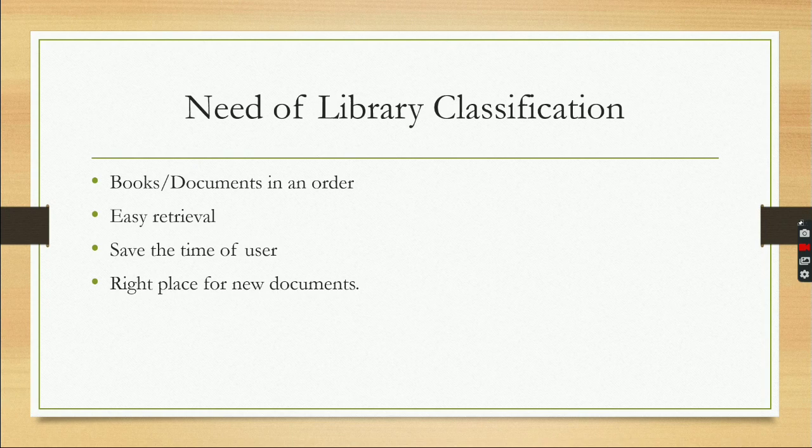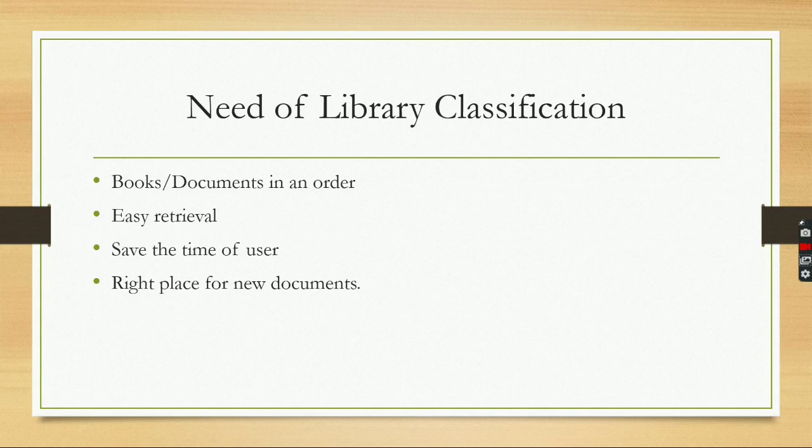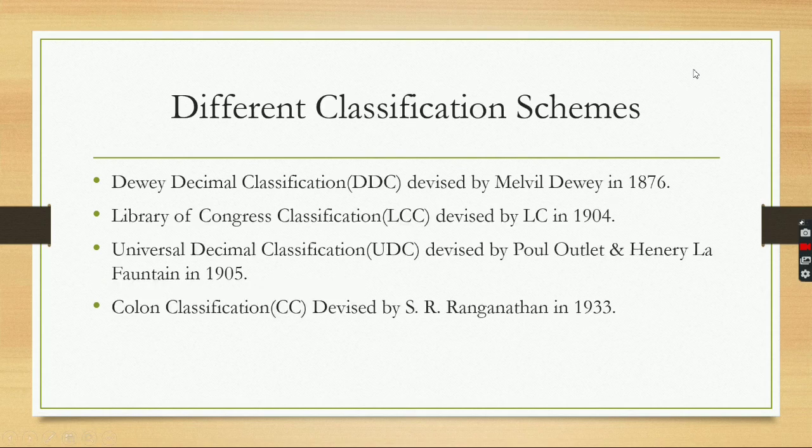The class number will decide. There will be a new number in the book, and according to the class number the librarian decides where the new materials, where the new documents will be placed in a stack. So these are the needs of the class number in a library. In the next slide I will discuss the different classification schemes.